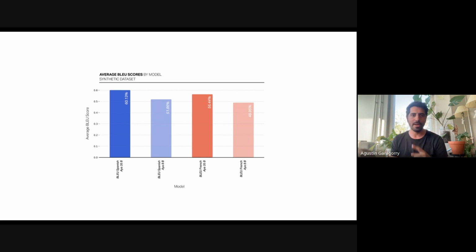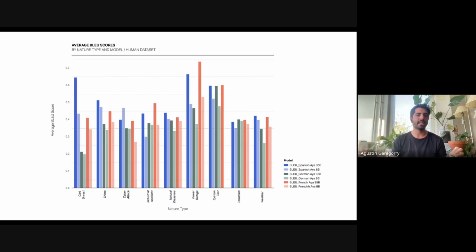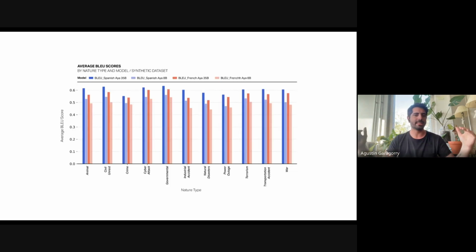If we move forward, we can see the dependency. We noticed that in the human dataset, there's a big fluctuation in the performance of the BLEU scores depending on the type of alert. For example, severe unrest has a high performance in Spanish, but others have lower performance in other categories. And if we move forward, we can see that in the synthetic dataset, this situation is way more balanced, probably due to the fact that they come from the main data source, like Cohere Plus.